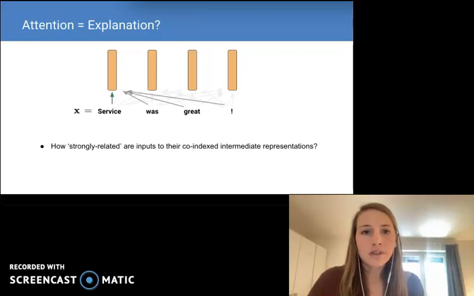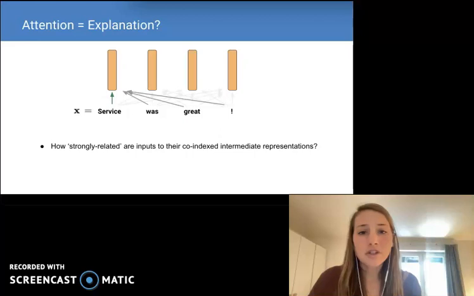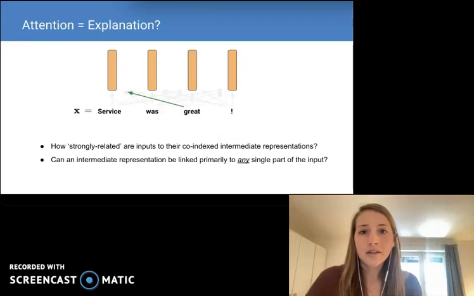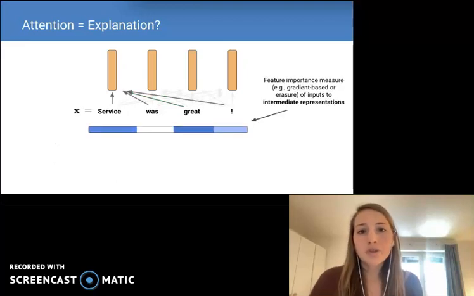So this raises the question, how strongly related are inputs to their co-indexed intermediate representations? Perhaps if we observe that intermediate representations are encoding information primarily from co-indexed inputs, we would have reason to believe that, for example, sparse attention indeed gives us the ability to identify a subset of influential inputs. This would even be the case if we could link an intermediate representation primarily to any single input, even if not co-indexed. Now, to explore this question, we can look at feature importance measures, which, using gradients or erasure techniques, give us a sense of how influential a particular component was to the state of the output.